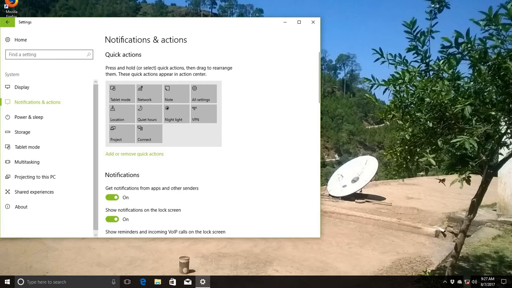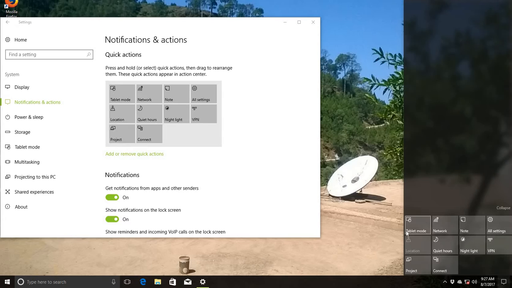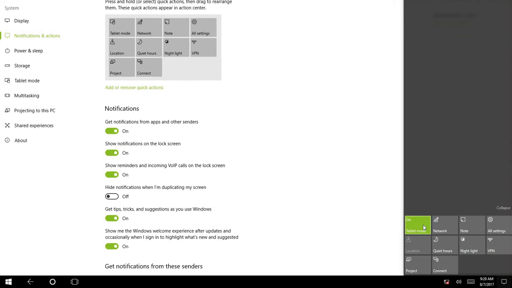Here these things are the quick notifications. You watch on the corner of this, no new notifications. You click on this and you watch this one. All these things are here, the shortcut to all settings. Note: if you want to write down anything, you click on this. There is a network setting, like if you connect your internet with the computer, then you use this option.